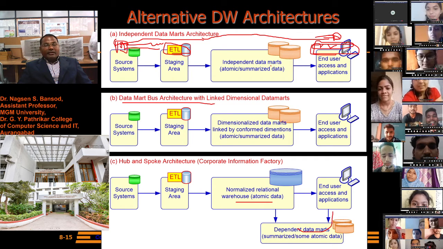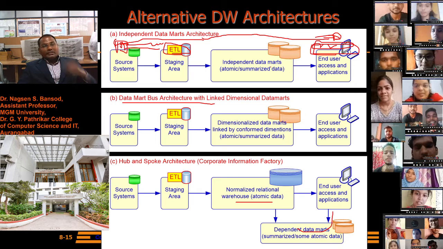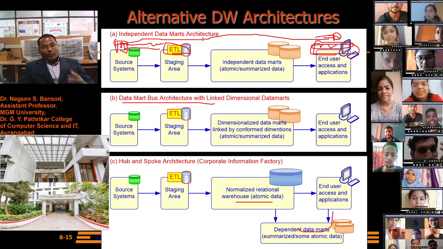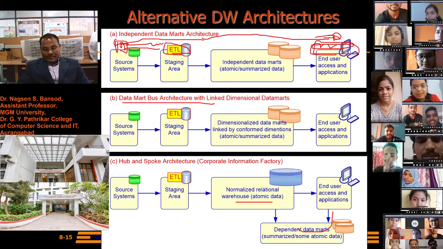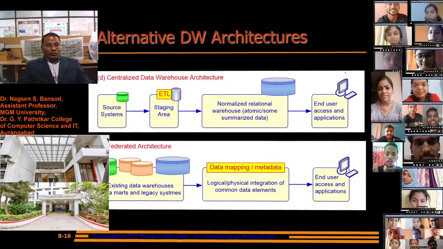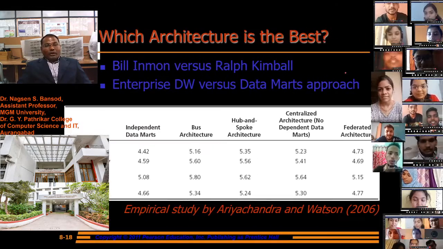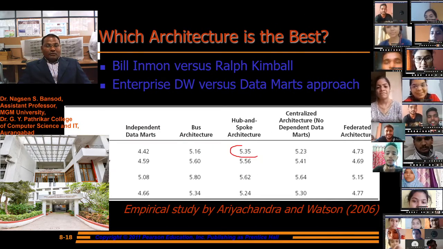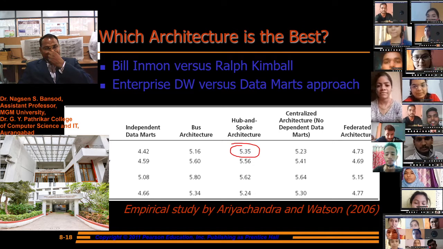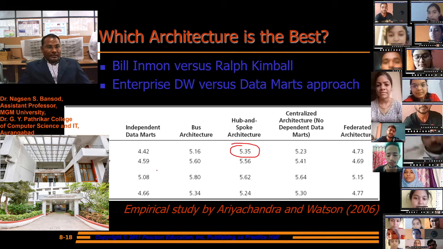In independent data marts, a huge number of searches are required to find the appropriate information for the end user. So the quality of information is more accurate here because two options are there to access the data.